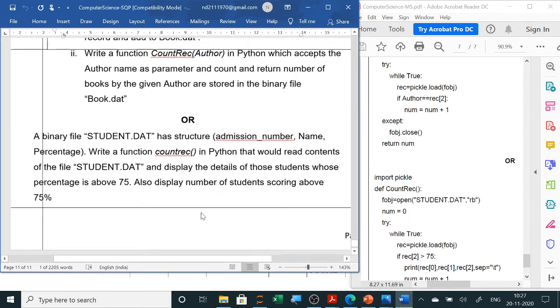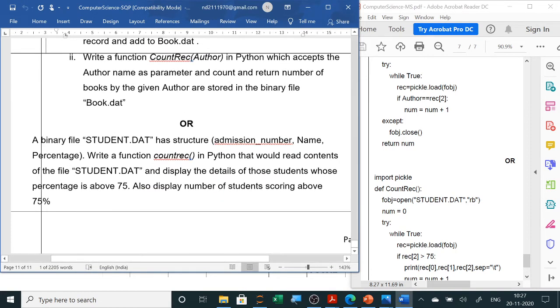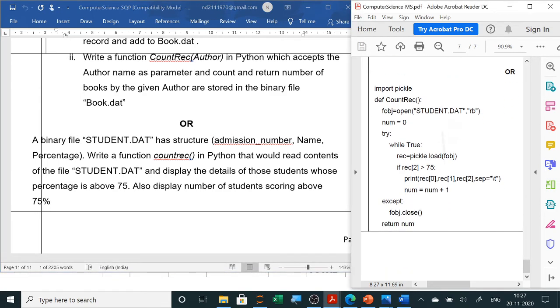Now in OR you have a choice in which a student.dat file is given, and you have to read the contents of the student file and display those students whose percentage is above 75. So this question also you have done. You will open the file in read mode, and use a counter, since they have given count records. You can display directly and count also. Both things we will do. So here you can see the answer.